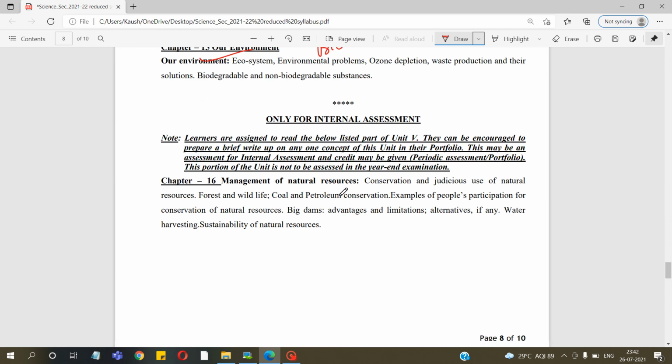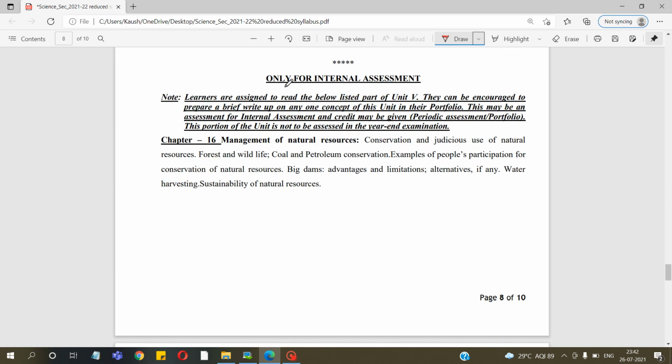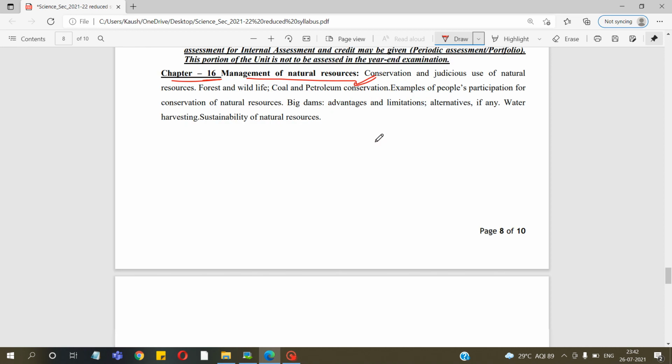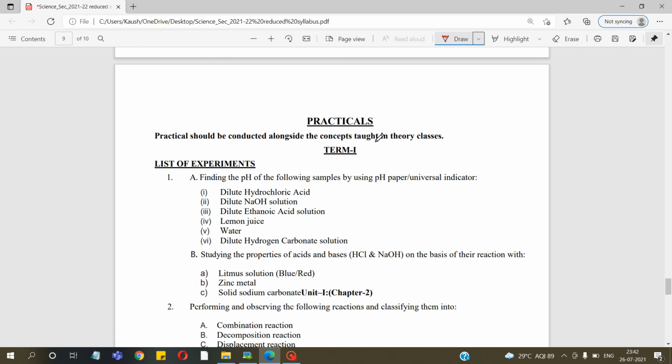And for internal assessment, there will be one chapter that will be only for internal assessment, that is chapter number 16, management of natural resources. You have to make a project report or a portfolio on the same.